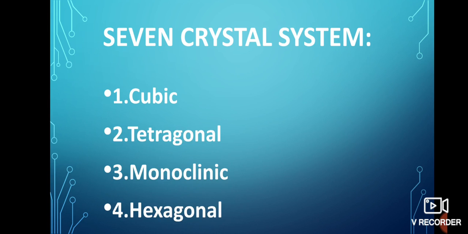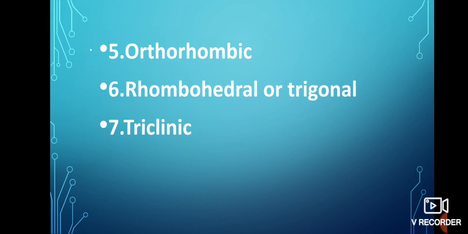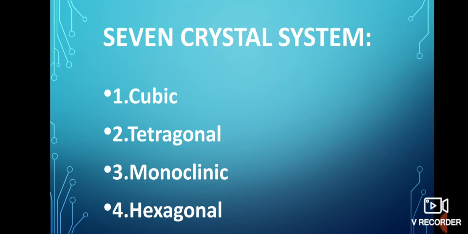There are 7 types of crystal systems. The first one is cubic, second is tetragonal, third is monoclinic, fourth is hexagonal, fifth is trigonal, sixth is rhombohedral or trigonal, and seventh is triclinic. So what is the cubic crystal system? In the cubic crystal system, the axial distances are equal. That means a equal to b equal to c.